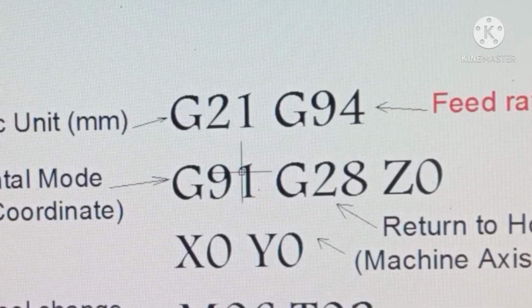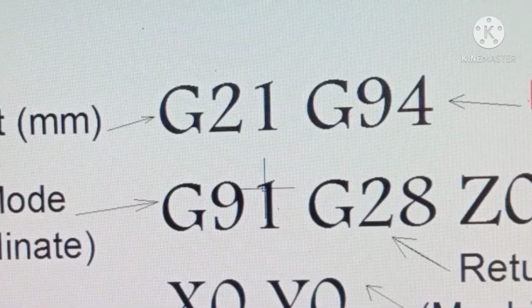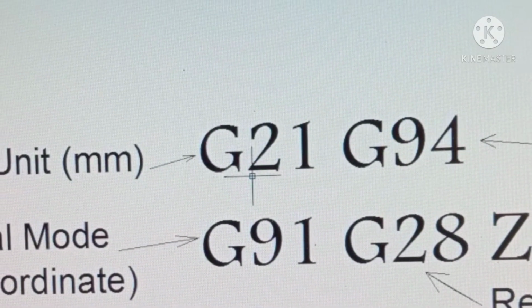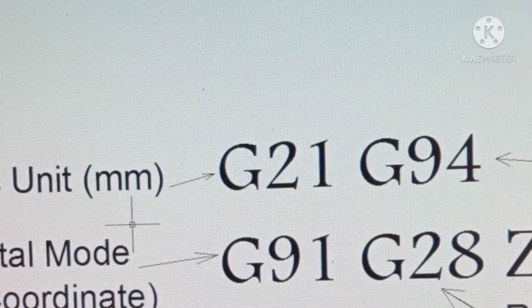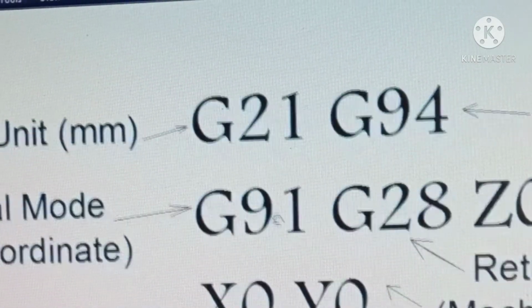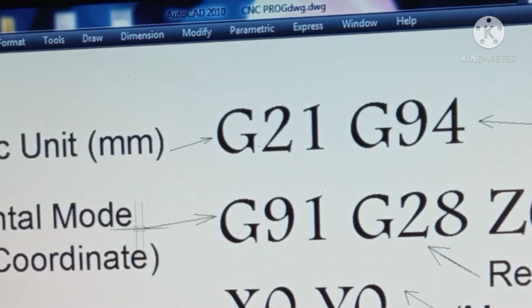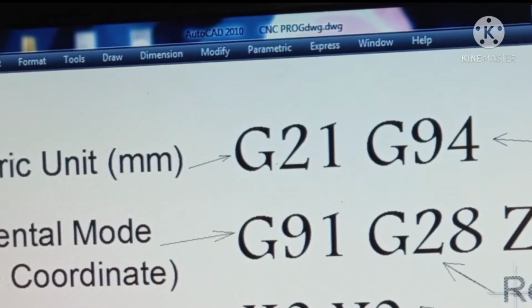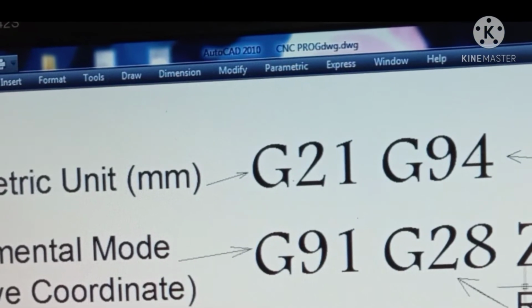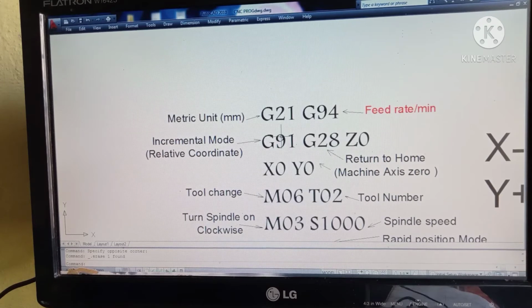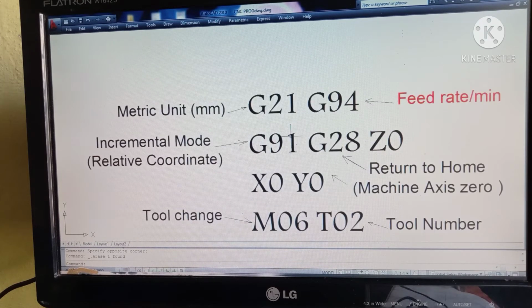Okay, let's start. In the first line of the program, we will write all dimension units. We use G21 for metric unit, millimeter, and G94 is for feed rate per minute. Next line is G91 for incremental mode.